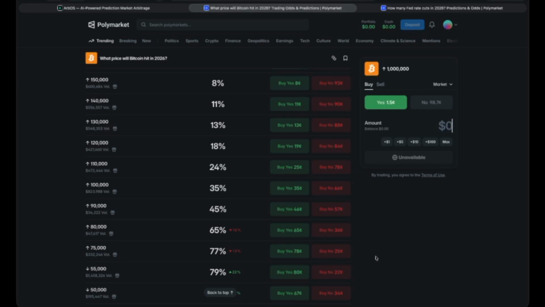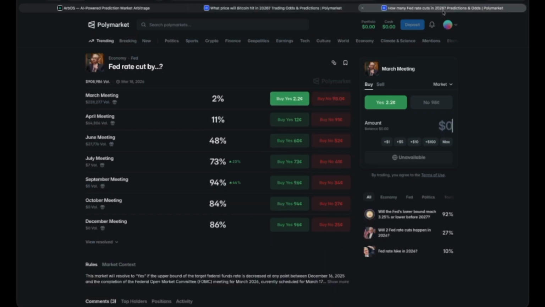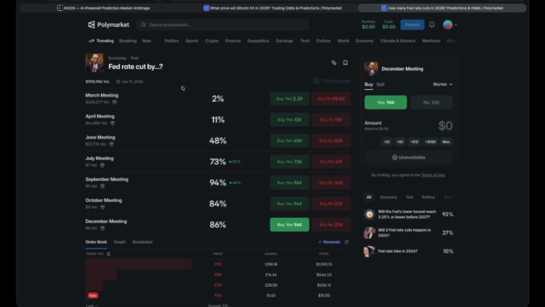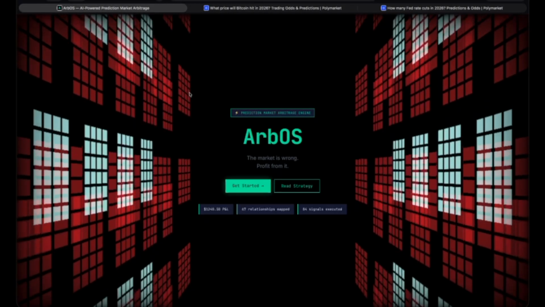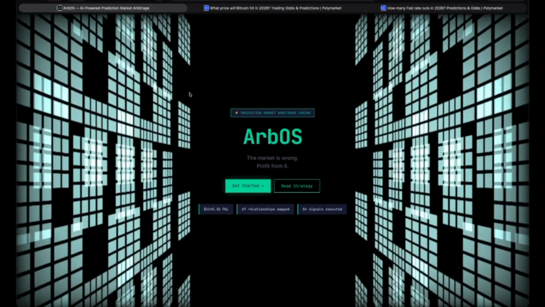Imagine you're a crypto trader. You're staring at Polymarket and you notice something weird. There's a market saying Bitcoin will hit $75,000 with 77% odds by the end of 2026, and another market saying the Fed will cut rates at the December meeting with 86% odds. You know those two are connected. Rate cuts pump crypto all the time, but the prices don't reflect that. There's money sitting on the table, but by the time you do the math, it's gone. arbOS does that math in milliseconds.